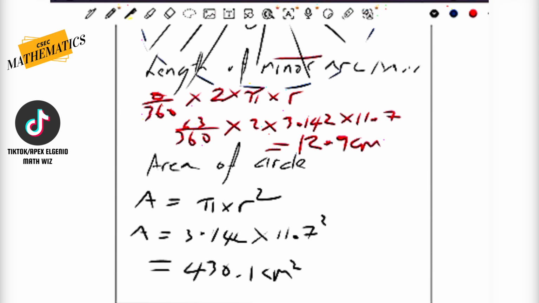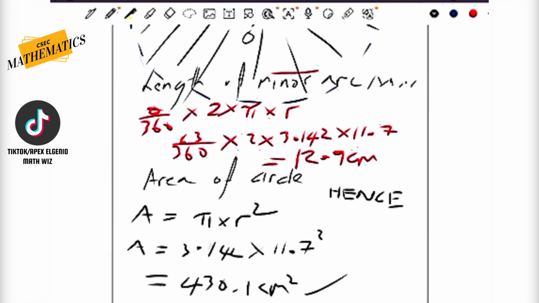So I was moving a little bit fast there, and I skipped out to find the area of the circle. Now, again, guys, remember we spoke about that word earlier in one question, the word hence. A lot of students don't know the power of this word here, hence. And this word is so important in mathematics because, at least if I was a student having the brain that I have now, I'd be like, oh okay, so hence means that maybe the answer that I just got here might be useful to the next question.